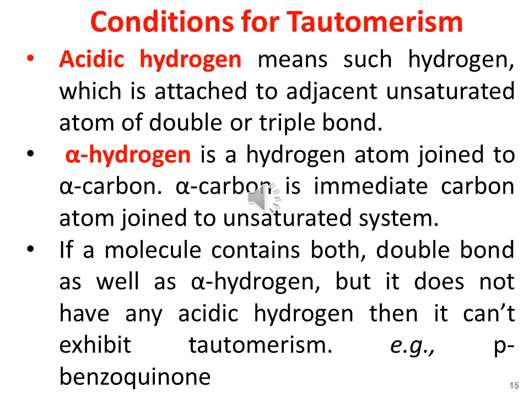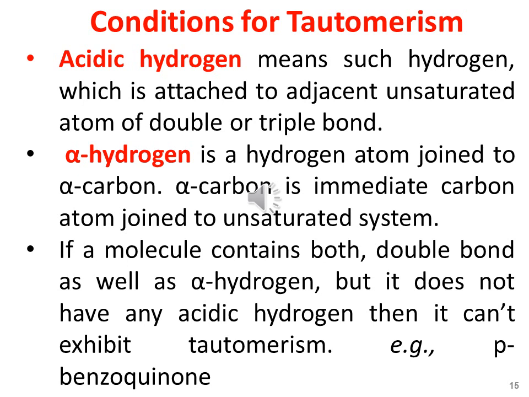What is the meaning of acidic and alpha hydrogen? Now let us discuss the meaning of acidic and alpha hydrogens. Acidic hydrogens means such hydrogens which are attached adjacent to the unsaturated atoms or double or triple bond. Such hydrogens are easily detachable from their parent atom.